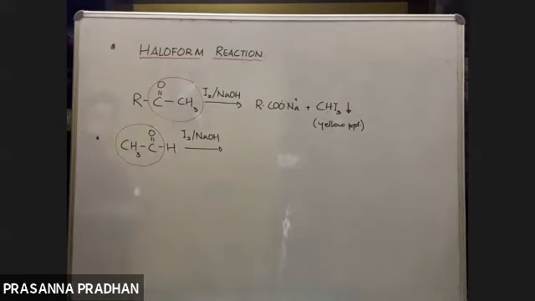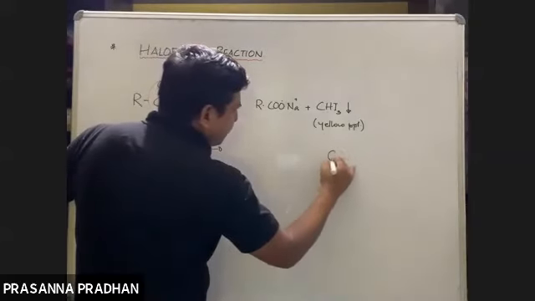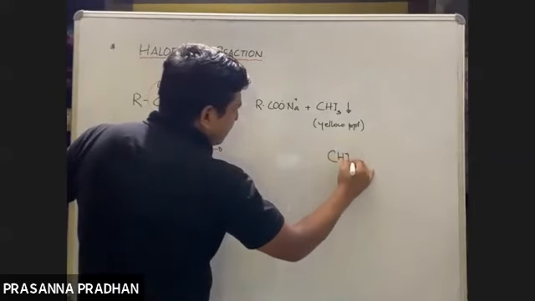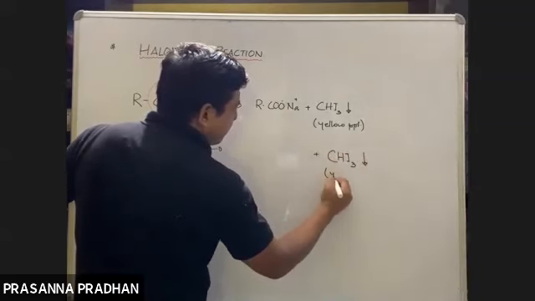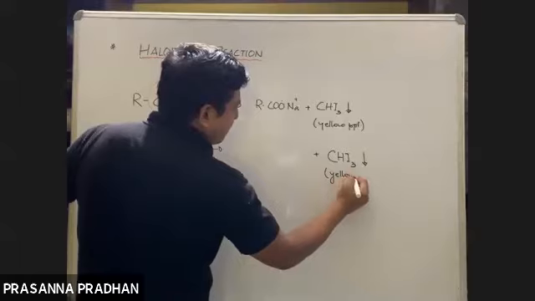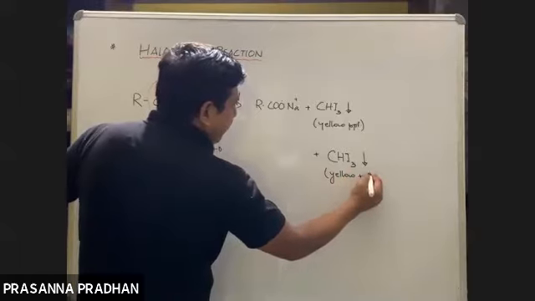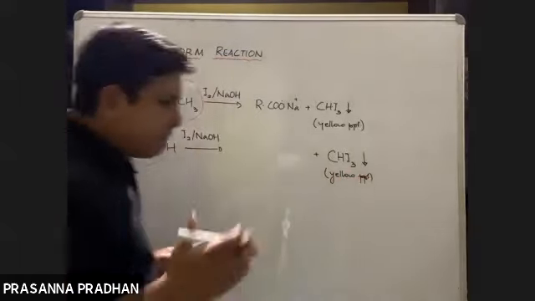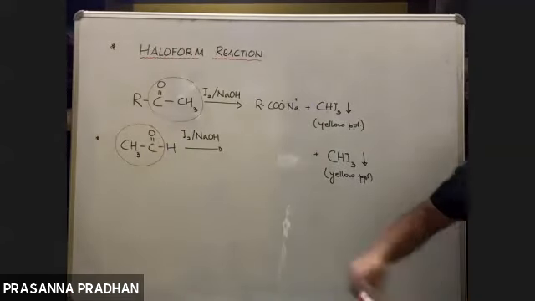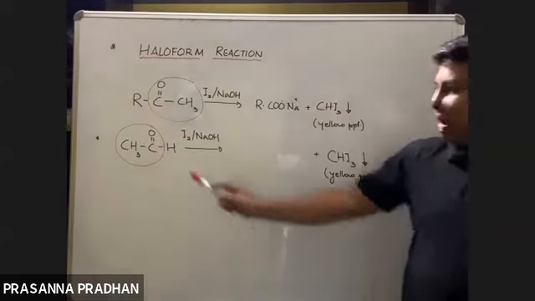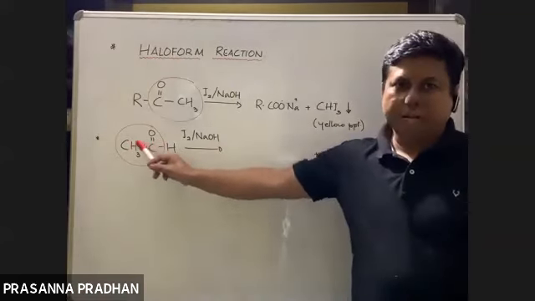So we get two compounds. One, we get iodoform. I'll teach you an easy method. First I'll write down iodoform, and don't mention its color, yellow precipitate. After I write down iodoform, how many carbon atoms still remain?